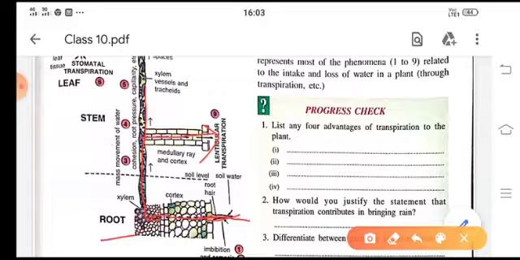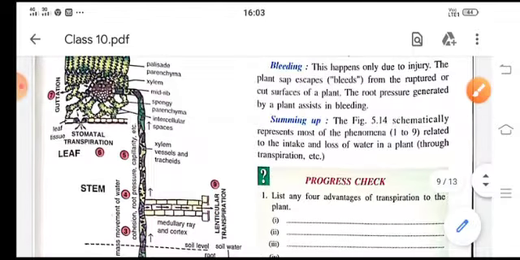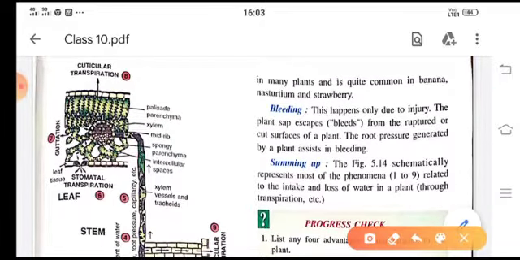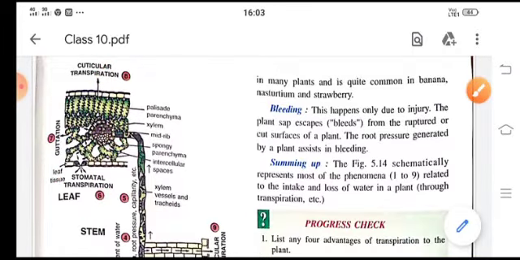So this transpiration occurs through the lenticels, called lenticular transpiration, and the water is going in the upward direction from the root to the stem to the leaf part. So here is the leaf structure. Some transpiration is done by the cuticle which is present on the epidermis. Then xylem vessels are here, and through the guttation process some water loss takes place, and through the stomata transpiration takes place. So this is the summing up of the transpiration process.